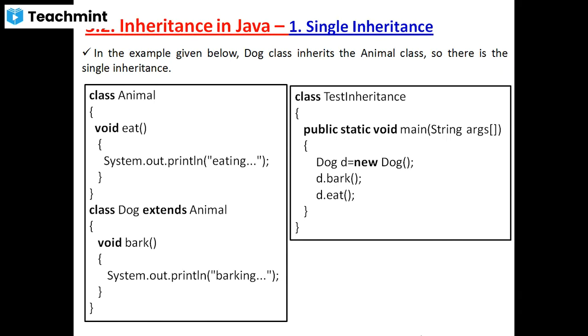Single inheritance includes only two classes: one class is the superclass and the second class is the subclass. Understood? How to inherit the superclass into the subclass? By using the extends keyword. The extends keyword indicates that